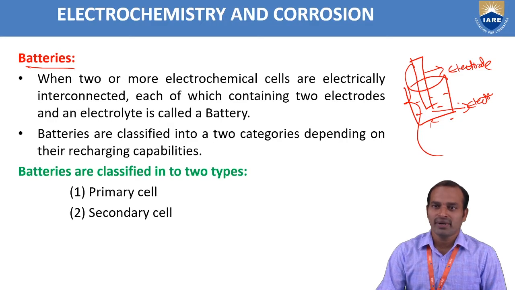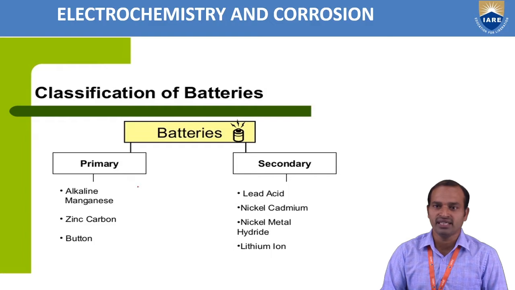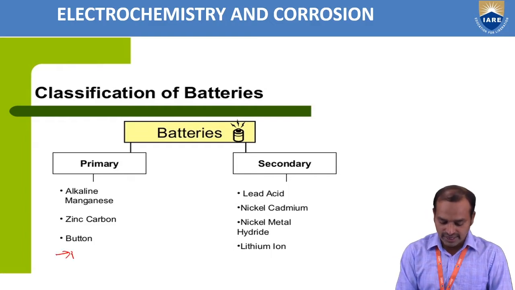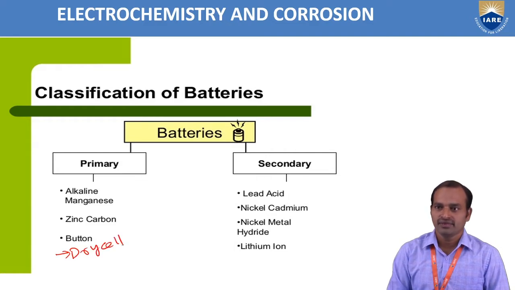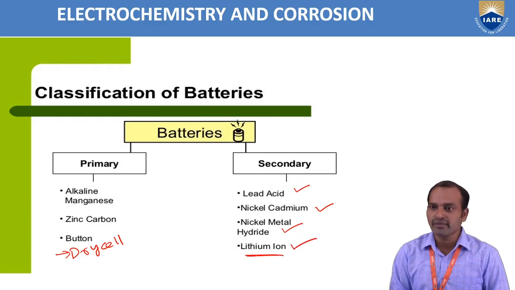These batteries are mainly classified into two types: the primary battery and the secondary battery. The best examples of the primary batteries are alkaline manganese, zinc carbon and button cells. One more is the dry cell. So this is the primary. And secondary batteries are lead acid batteries, nickel cadmium batteries, nickel metal hydride batteries, and lithium ion batteries.